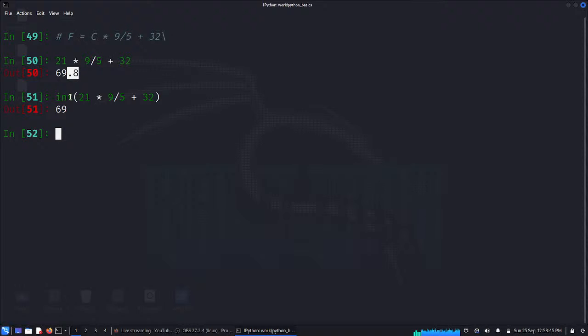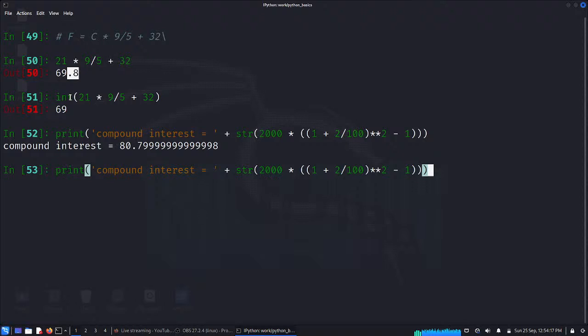In the case of the compound interest calculation, for example, I say that I only want the integer. Just let me talk about only 80.